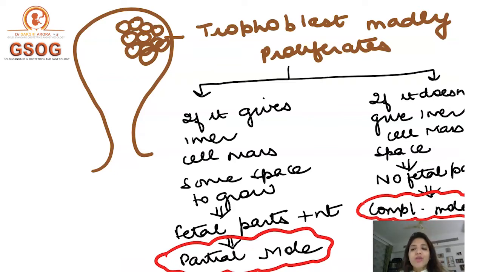So the entire uterus will be filled only with trophoblast and there will be no fetal part. And such a mole is called a complete mole. Clear? So in a partial mole, along with the trophoblast, some fetal part is present. Whereas in a complete mole, along with the trophoblast, no fetal part is present.